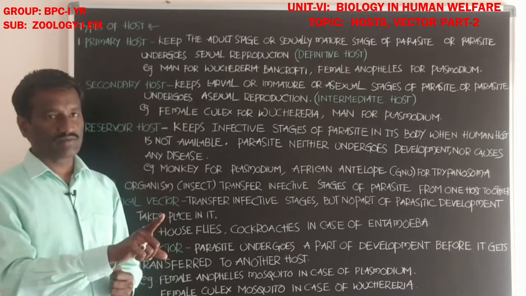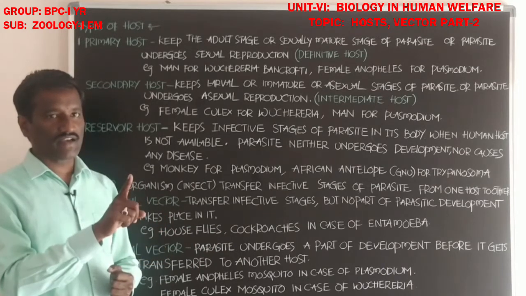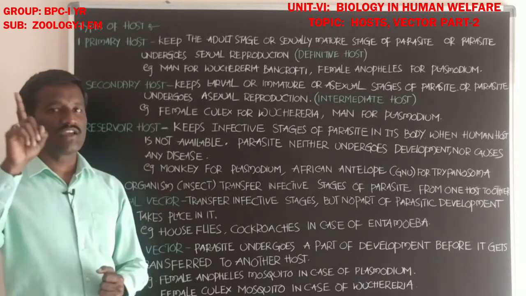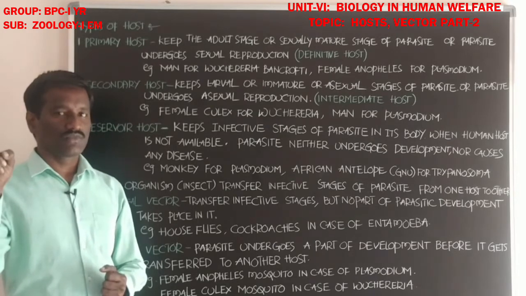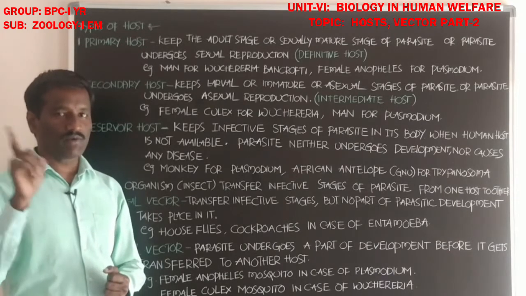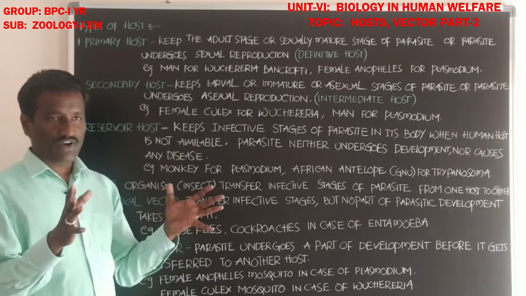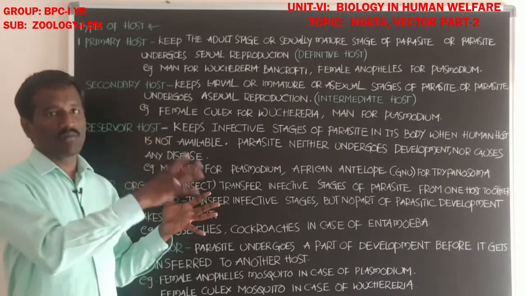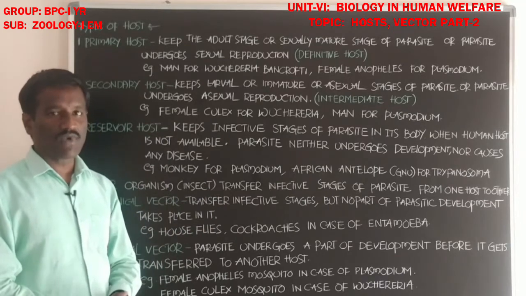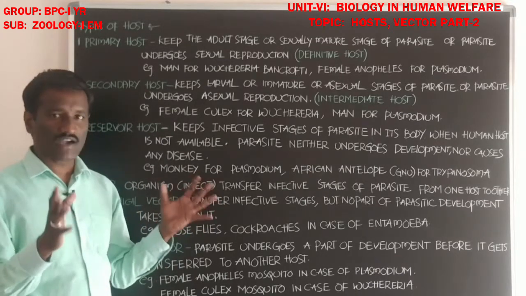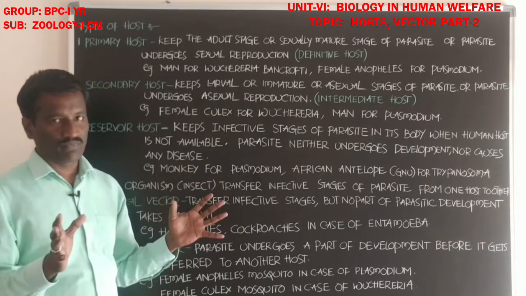The parasite is ready to enter the human body, but a human is not available at that time.